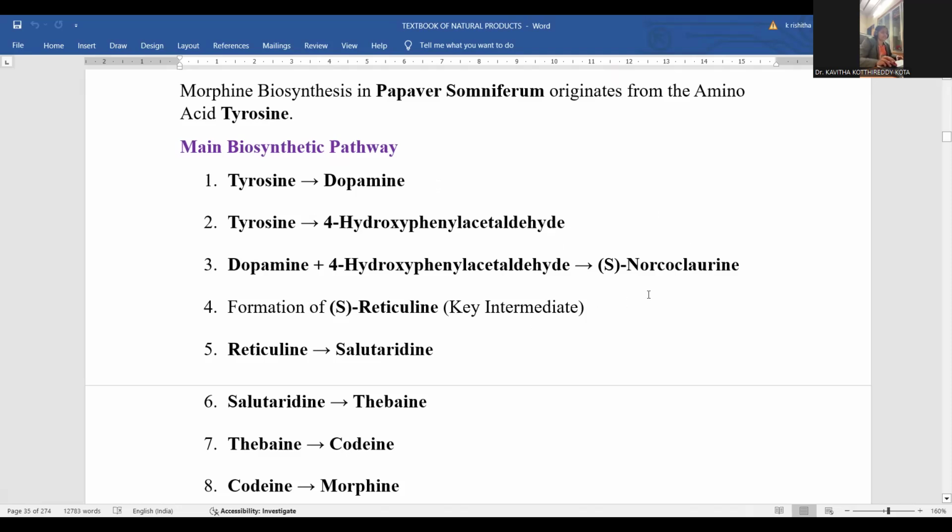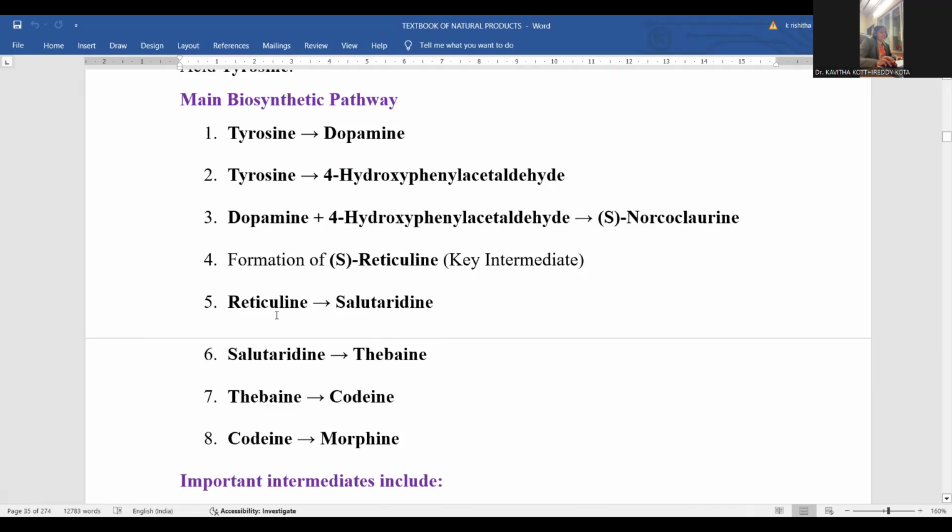This norcoclaurine is further turned into S-reticuline. S-reticuline is formed. S-reticuline is the key intermediate in this biosynthetic pathway. Reticuline is further turned into salutaridine. Salutaridine is another chemical entity. Salutaridine is further converted into thebaine, thebaine to codeine, codeine to morphine.